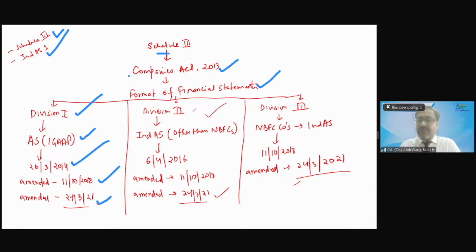Then what is Division 2? Division 2 is applicable to Ind AS companies, to the companies which are applying Ind AS other than NBFC companies. Friends, on which companies is Ind AS applicable? On which companies? Geet, on which company is Ind AS applicable?